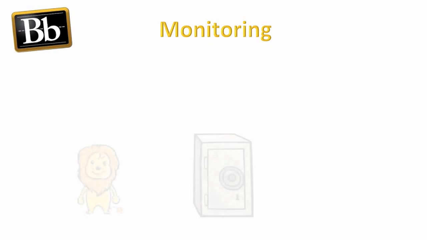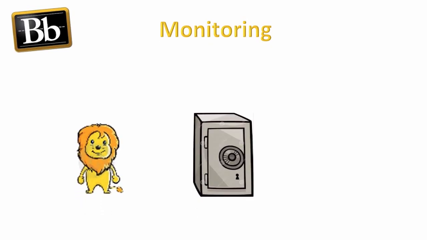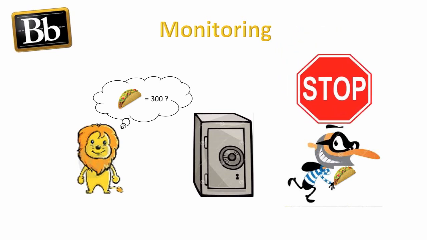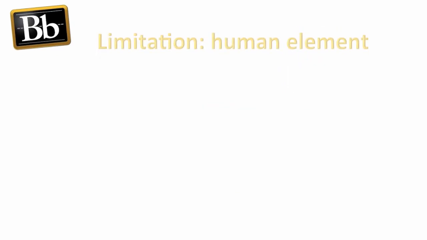The final component is monitoring. It can be an ongoing assessment of control activities. For example, Lion would like to count his taco every night to ensure any loss of assets are detected early and stopped on time. However, internal control have limitation. They can only provide reasonable assurance to the business owner.